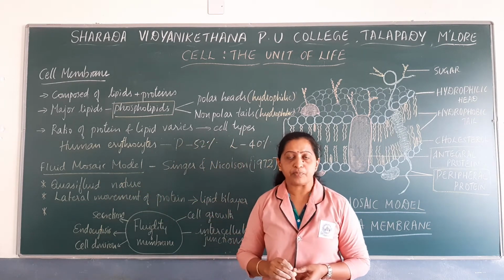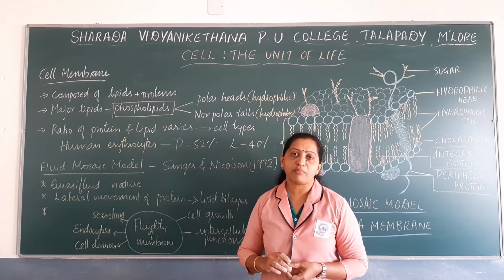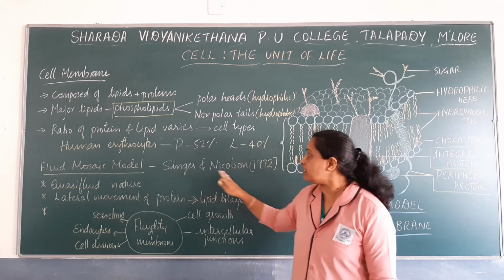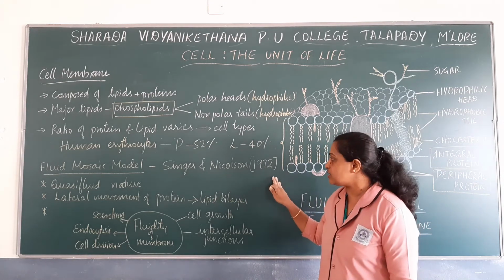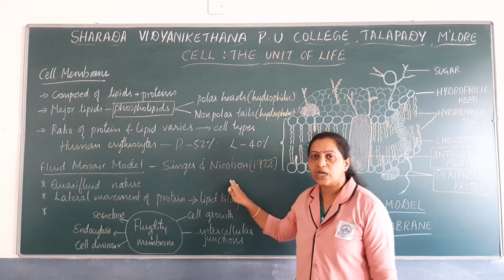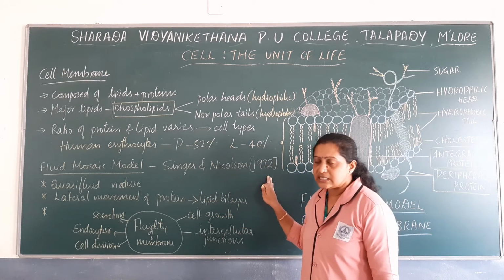The fluid mosaic model of plasma membrane was proposed by two biologists, Singer and Nicholson, in the year 1972.